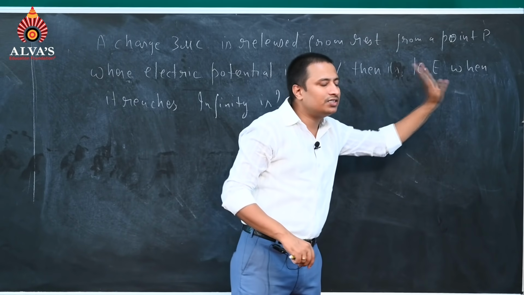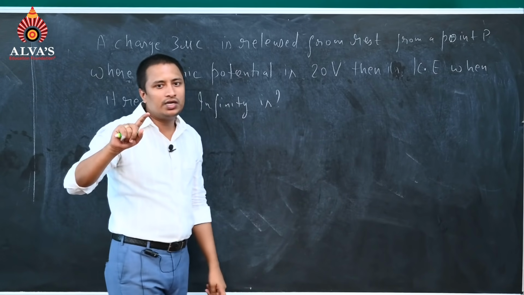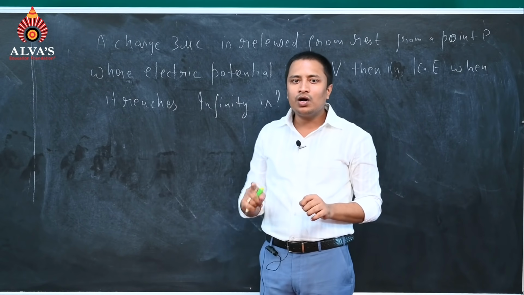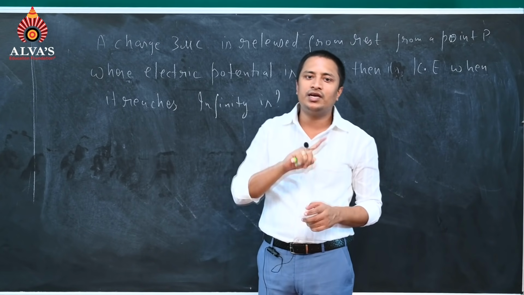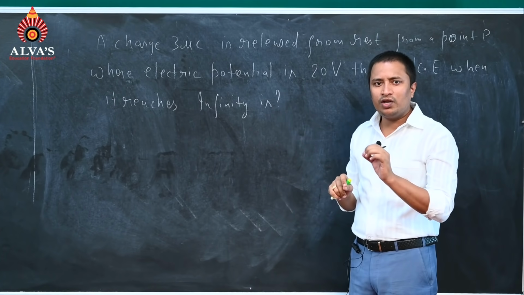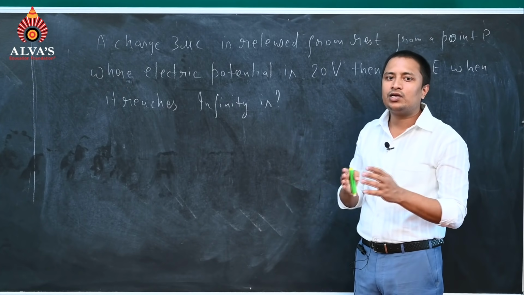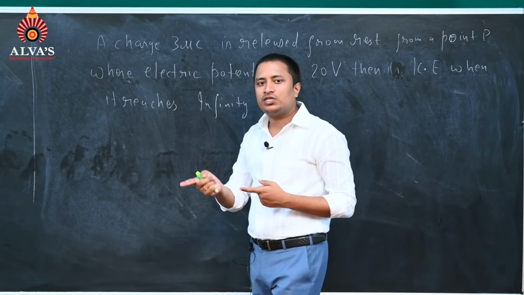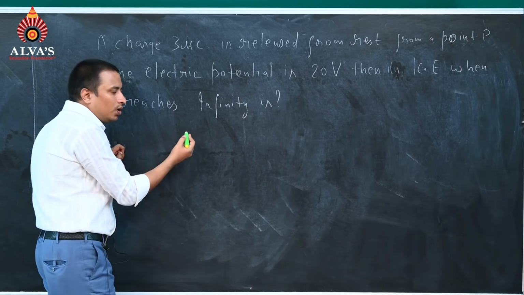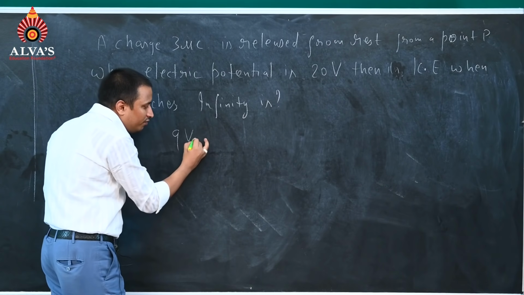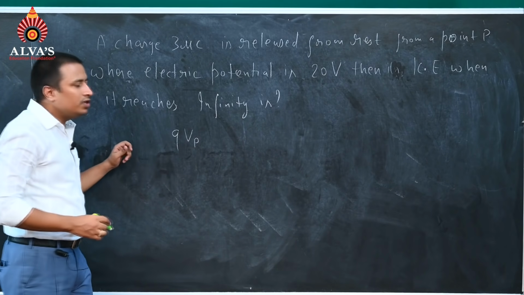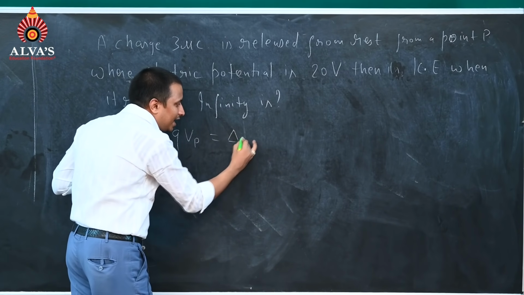Then its kinetic energy will be, see, we have studied the work energy theorem in class 11th. The work energy theorem states that work done by all forces is equal to the change in kinetic energy. Here there is only one force doing the work, that is electrostatic force. So work done by electrostatic force equals the change in kinetic energy, and that work done will be Q into Vp, the potential at point P. Q into Vp equals the change in kinetic energy.